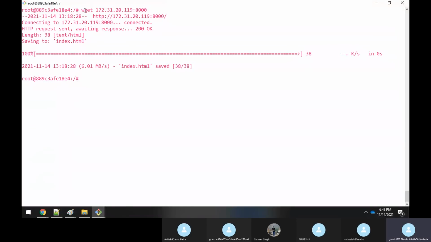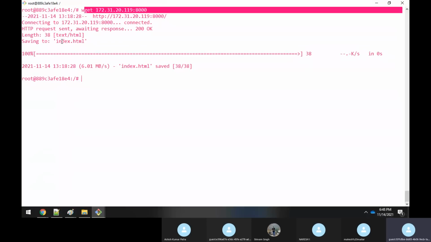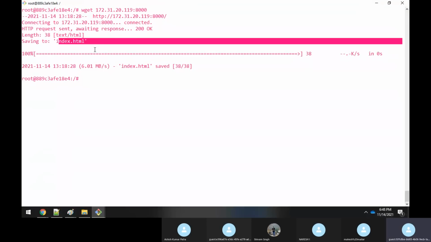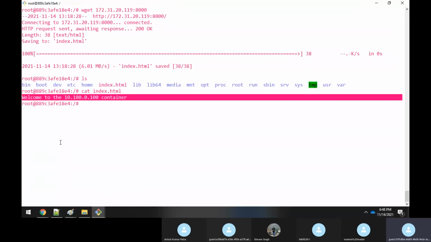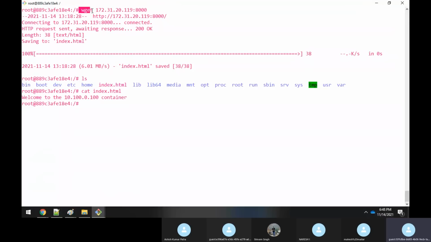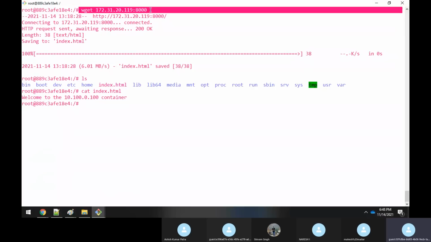See what it did, right? It tried to download that index.html itself. If you do an ls, can you see that it has copied the index.html? If you do a cat of index.html, you are able to see it. So in this way you are able to communicate. This is just a way to show you how we are communicating with that machine.